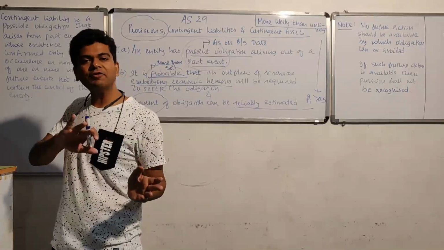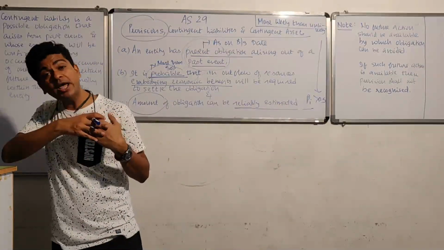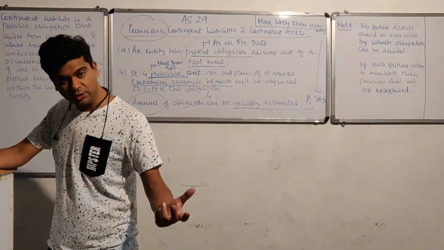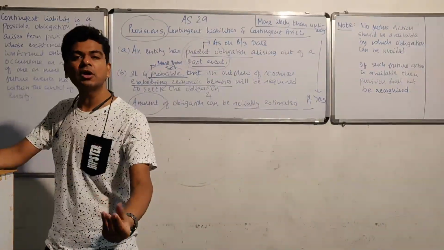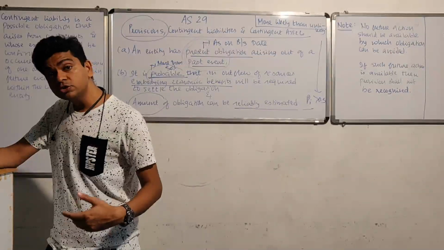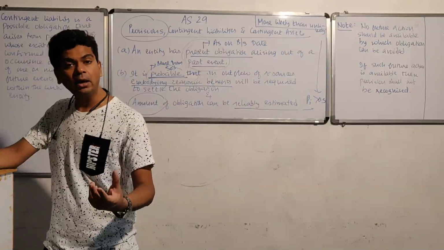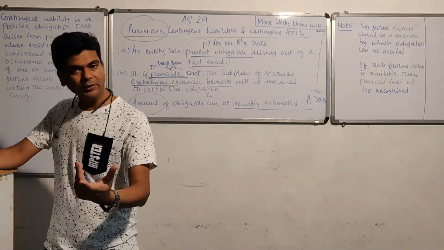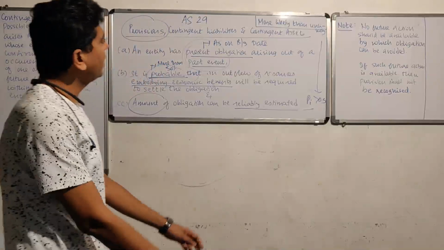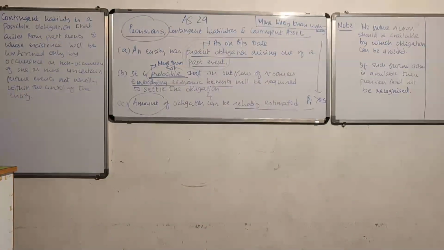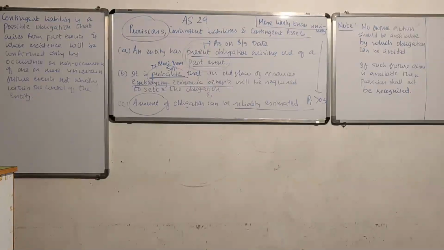So, I'll do cost-benefit analysis. I'll think in this way, why should I incur a lakh of rupees on an old machine when I pay some 50,000 extra and a brand new machine will be available? So it's quite possible that I can avoid the obligation of repairing that machine by buying a new machine. You get it? So a future action is available by which I can avoid that particular obligation. So I'll not recognize any provision for the repair expenses for the old damaged machine, because a future action is available by which I can avoid the same.